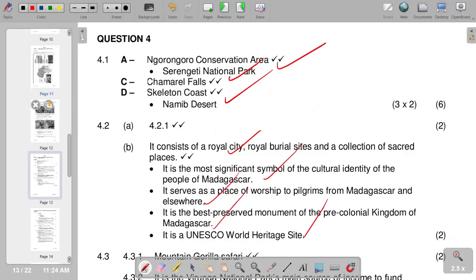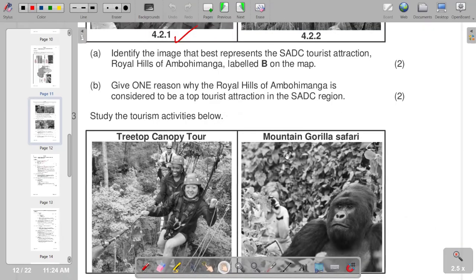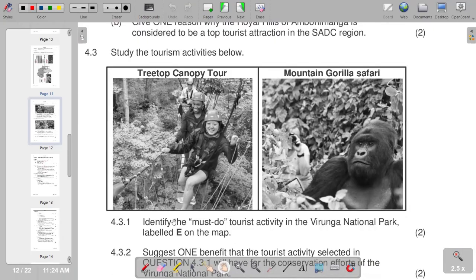Then moving on to the next question, it reads, study the tourist activities below. We have a treetop canopy walk, and then we've got a mountain gorilla safari, shown in the pictures. Identify the must-do tourist activity in the Virunga National Park, labeled E on the map.